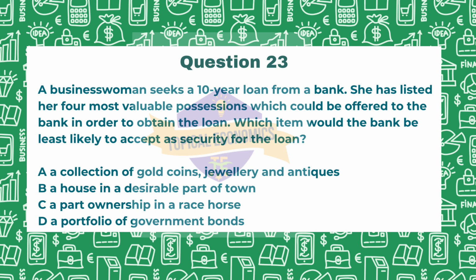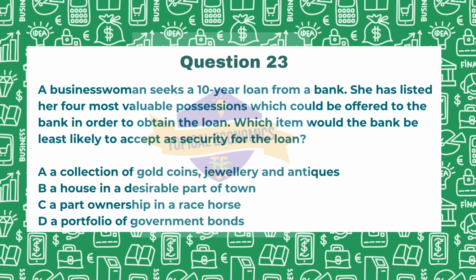Option A, collectible of gold coins, jewelry and antiques. Option B, a house in a desirable part of town. Option C, a part ownership in a racehorse. Option D, a portfolio of government bonds. Now this is from 2015 May-June paper version 2.